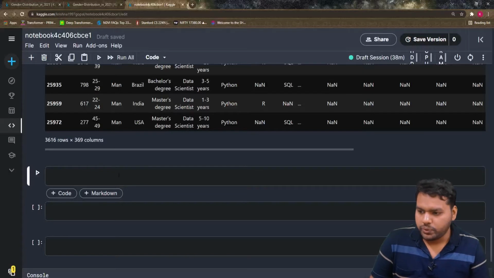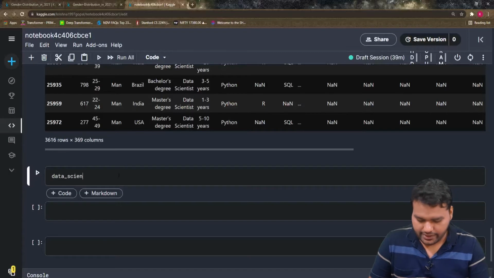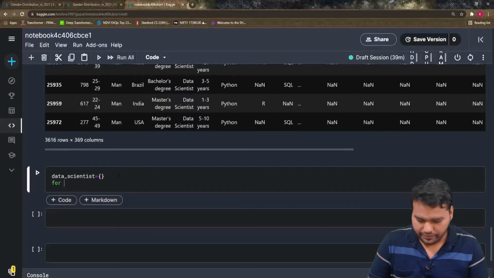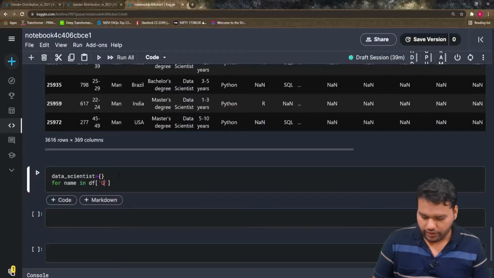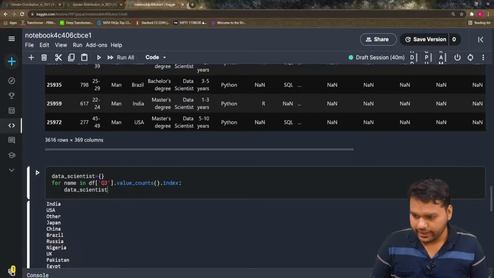For this, I'm going to store these results in a dictionary. So data scientist, and for name in df q3 dot value counts dot index, data scientist.